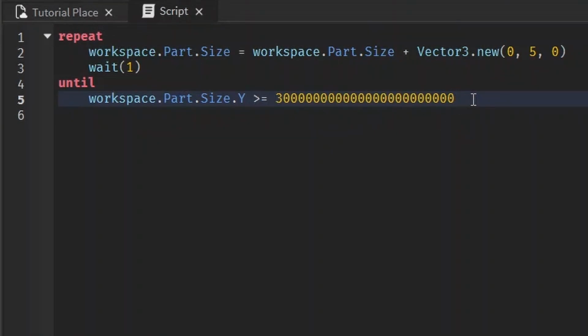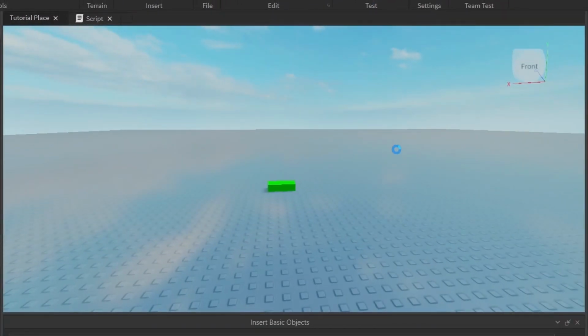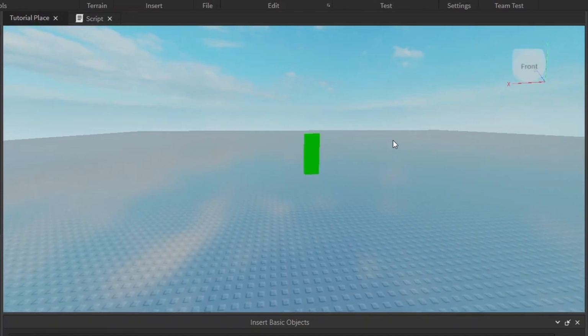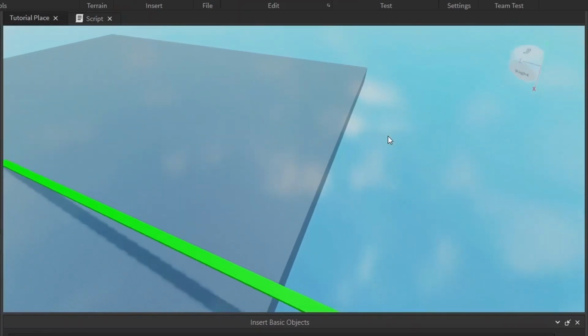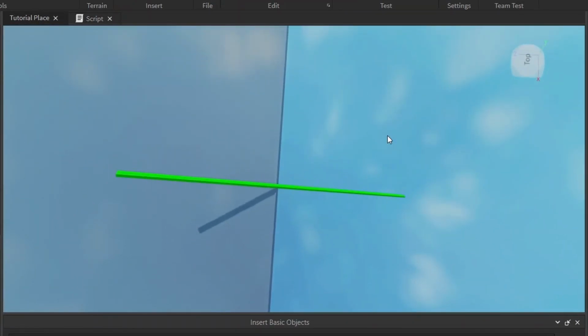For example, if we do something like until 1 plus 1 is equal to 3, 1 plus 1 is never going to be equal to 3. So it's just going to keep going and going and going forever. Look at this go. Well, it's going to stop now, but 1 plus 1 is still not equal to 3.